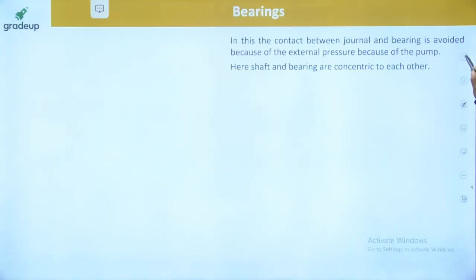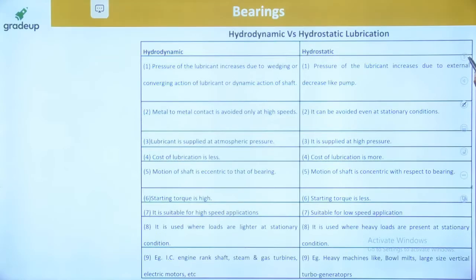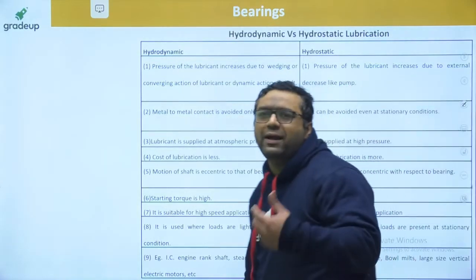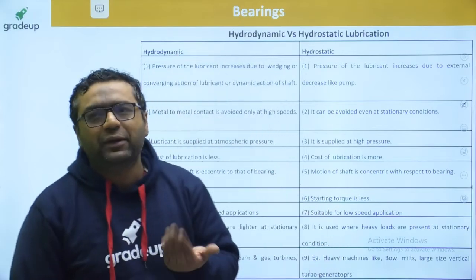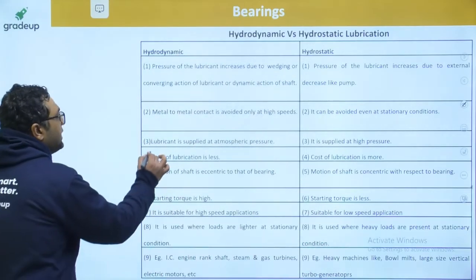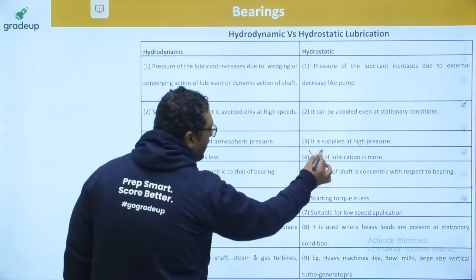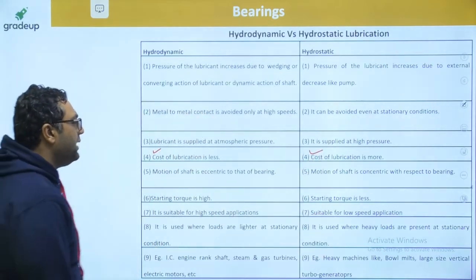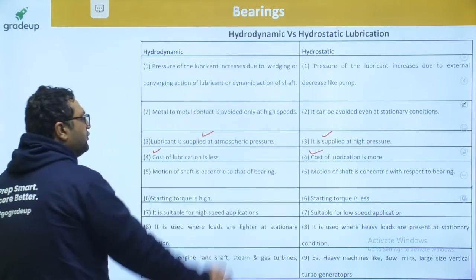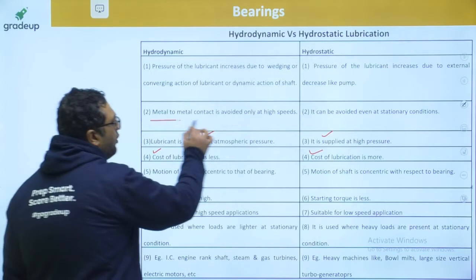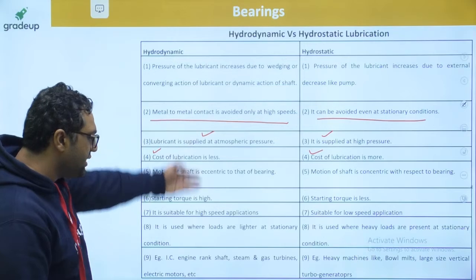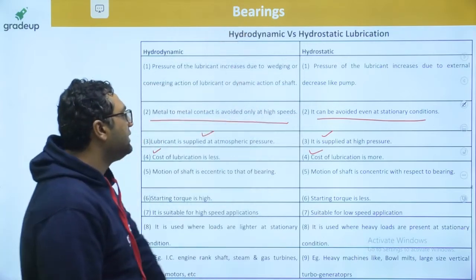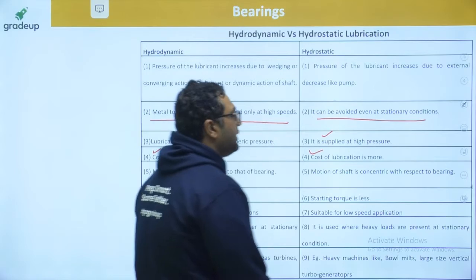So dear, we have already discussed hydrostatic, and when we talk about differences, I already told you everything. If you are providing lubrication at higher pressure, the cost of lubrication will increase. So cost of lubrication is less in hydrodynamic, it is more in hydrostatic. Obviously, fluid is provided at higher pressure here, and at atmospheric pressure there. Metal to metal contact is avoided at high speed, and even at stationary condition. We have discussed all of these in detail, so there is no need to go through this table.